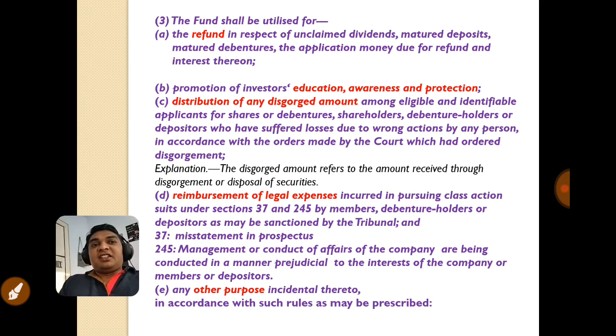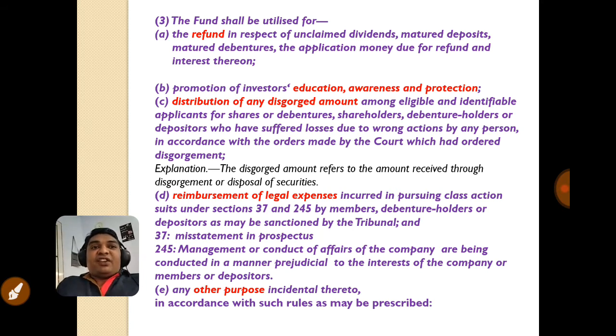The next subsection comes: section 125, subsection 3. This subsection tells us about how the money credited to the fund is used, for what purpose the authority can use this money, because every authority or every fund is formed for some purpose. So what could be the reasonable purposes for this amount to be used?